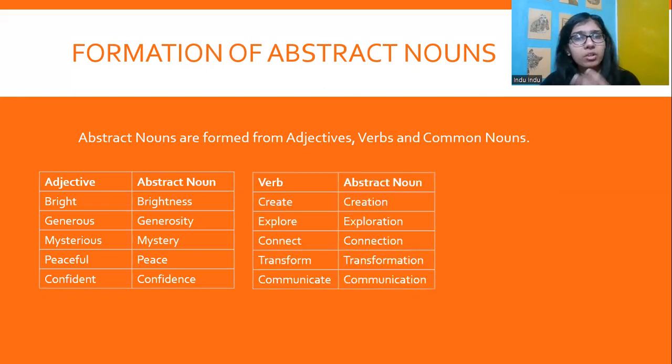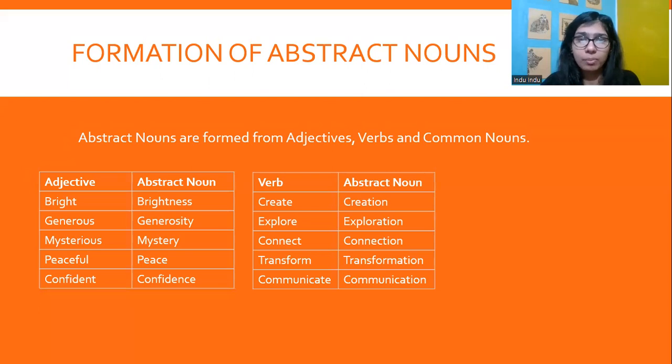So we already looked at abstract nouns formed from adjectives. Now we would be looking at abstract nouns formed from verbs. Create, creation. Explore, exploration. Connect, connection. Transform, transformation. Communicate, communication.